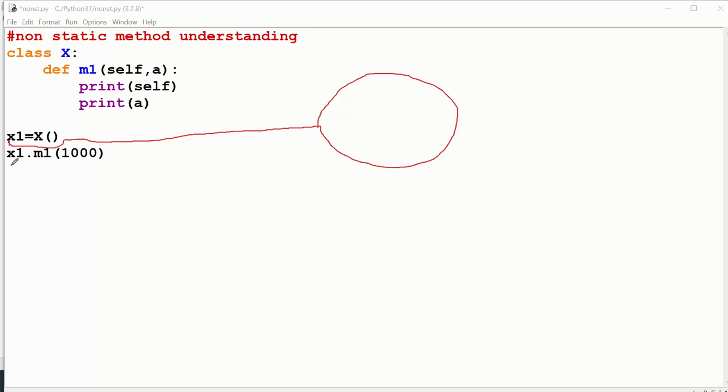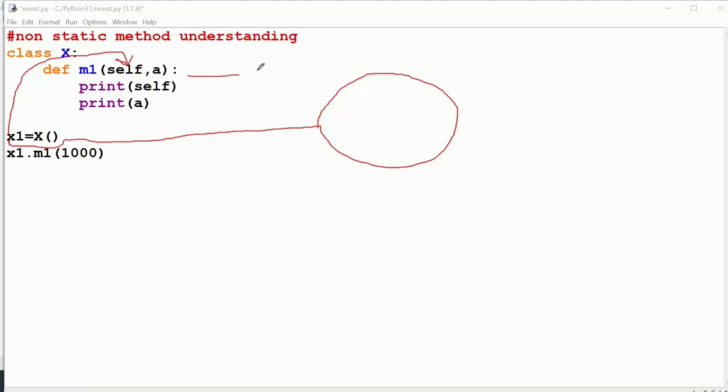The moment you call x1 dot m1, the m1 method is invoked, so the m1 method should execute. Your x1 will go and put its address in the first parameter of your method.